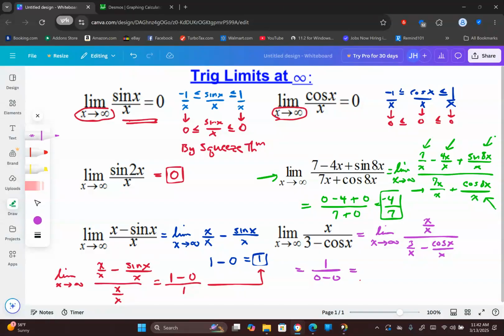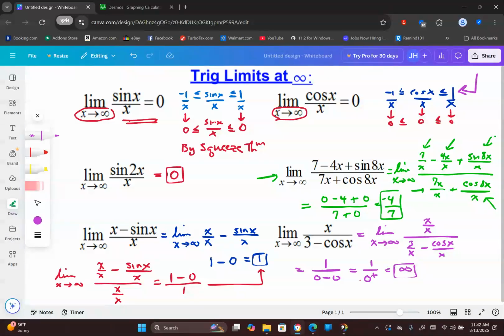I can tell you right now, just by looking at this, cosine of x is smaller than 3. Cosine of x can't go any higher than 1. It can't go any lower than negative 1. 3 minus negative 1 is positive. 3 minus 1 is still positive. So on the bottom here, this is positive numbers that are approaching 0. And 1 over 0 is always infinity or negative infinity. In this case, there are no negatives. This graph would go to infinity.